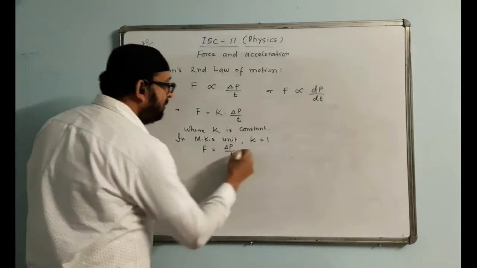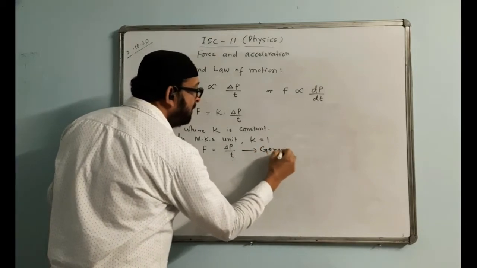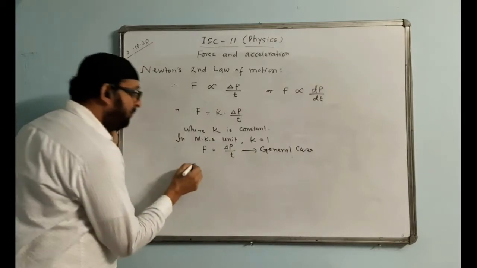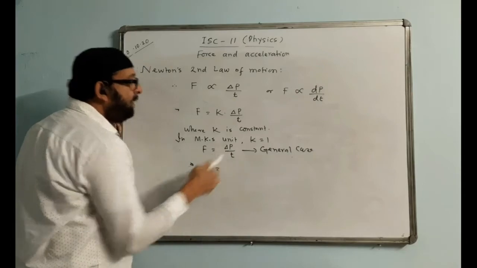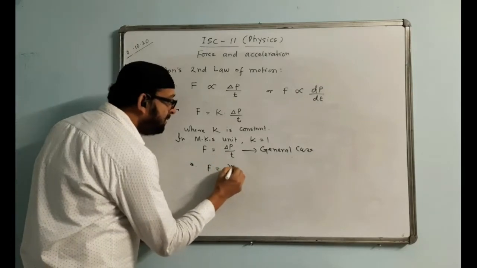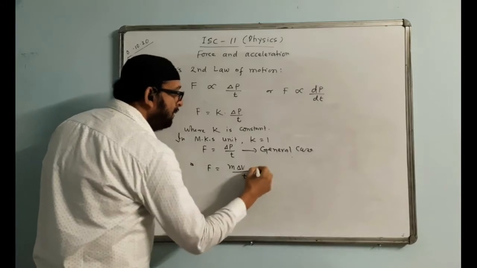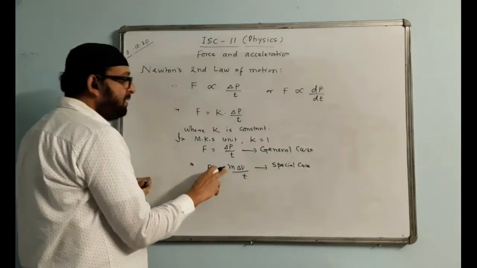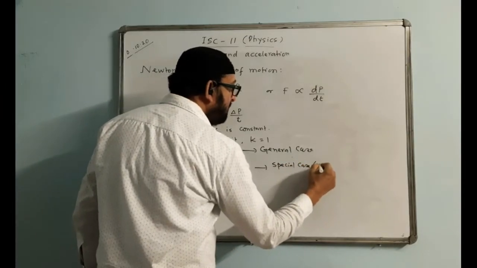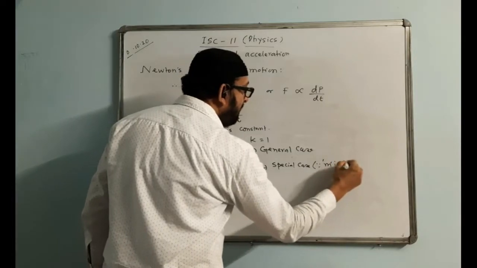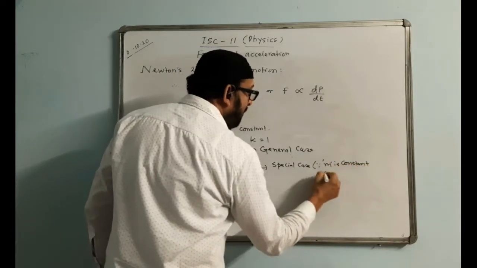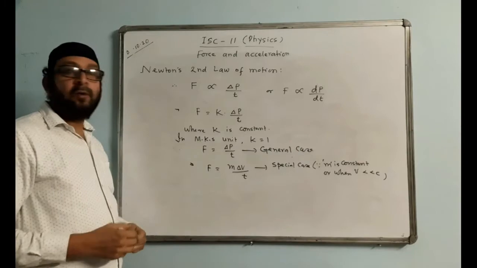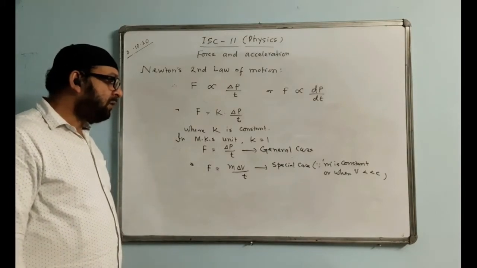Okay, now this is called the general case. This case is applicable in all situations. Now we proceed further. Change in momentum will be written as m delta v by t. This one is called the special case. Why special case? Because this time mass is constant. Since m is constant, it is only applicable when m is constant, or when v is much less than c, when the velocity of a body is much less than the velocity of light.